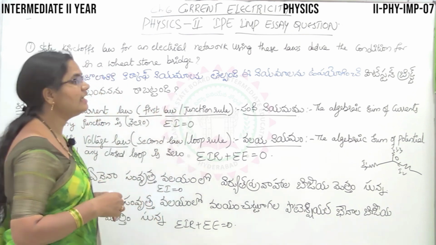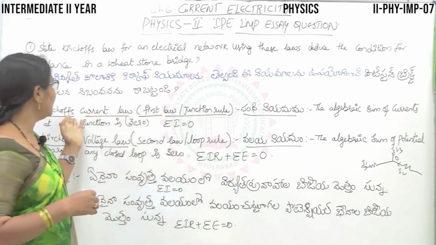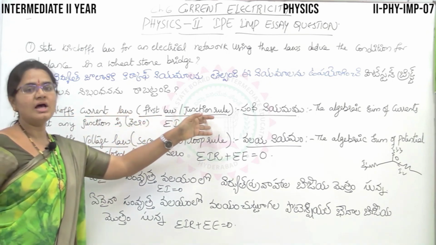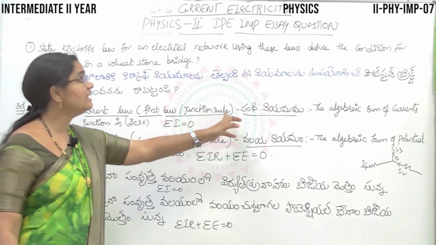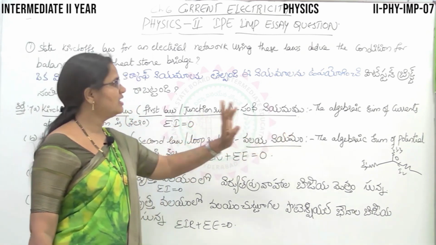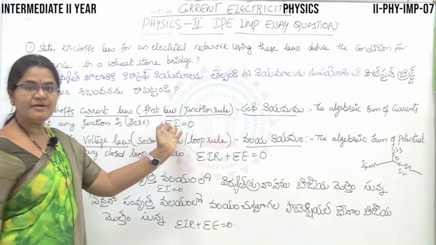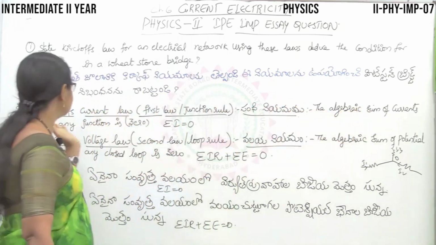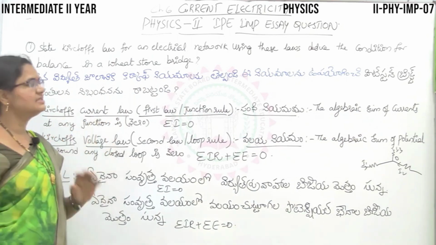So what is the first law? Kirchhoff's current law. Kirchhoff's current law is also called the first law or junction rule. It is also called the junction rule. So how to write the statement for this law? The algebraic sum of currents at any junction is 0.